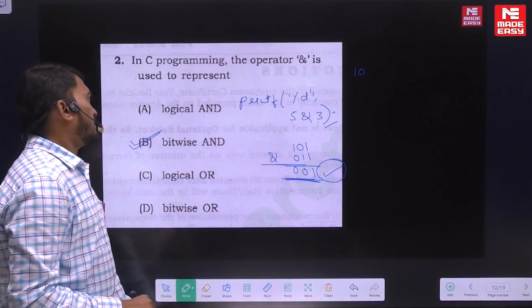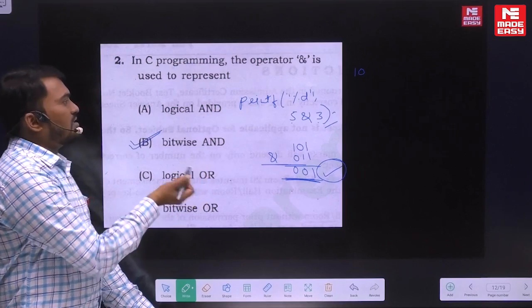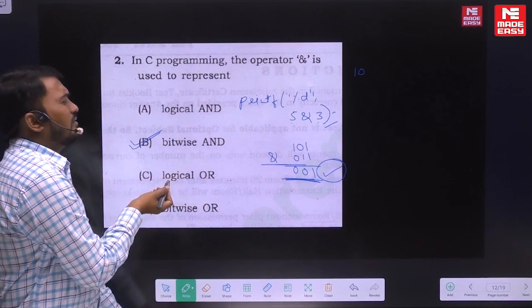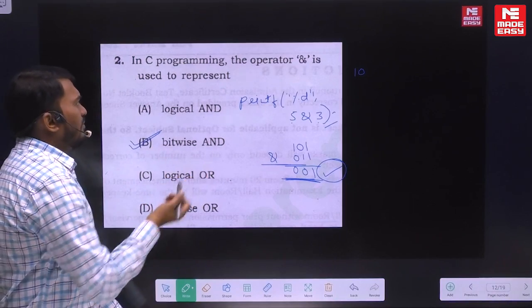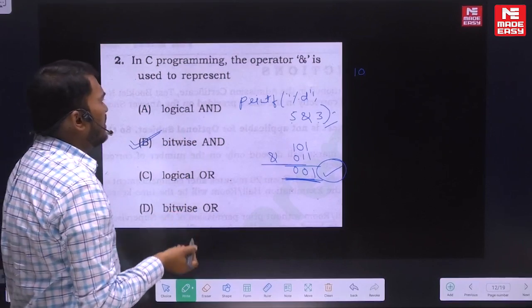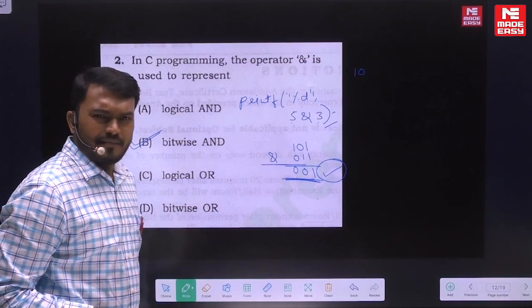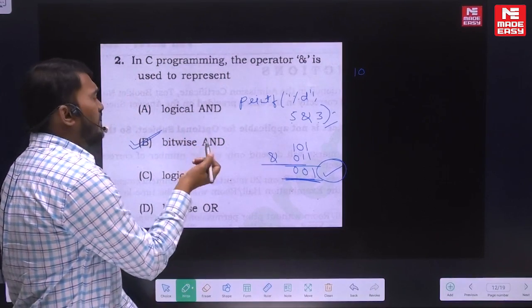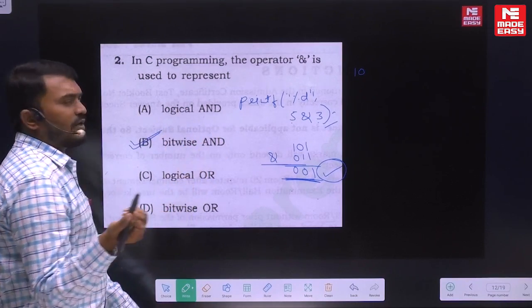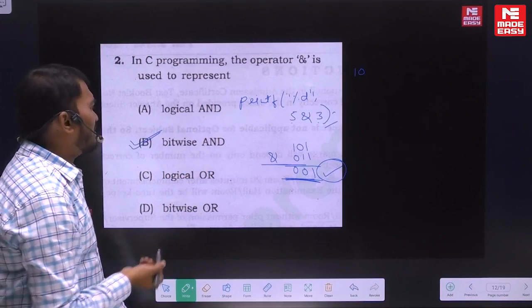Right? I think most of the students should be knowing this. These kind of questions will not take more than 1 minute. If you are aware of the difference between logical and bitwise AND, you can solve this in less than 30 seconds. Reading the question takes around 10 seconds even if you read very slowly, and answering it takes maybe 10 seconds. So half a minute maximum you can solve.